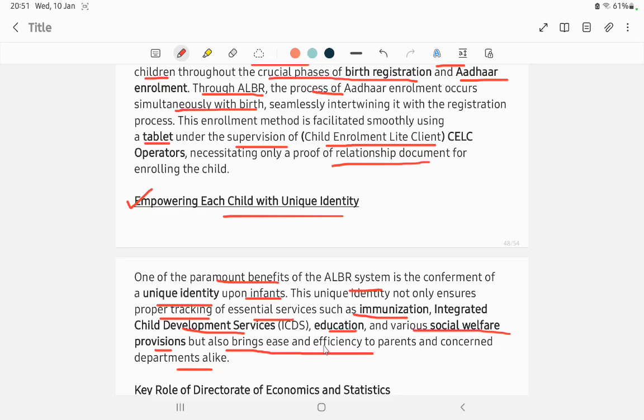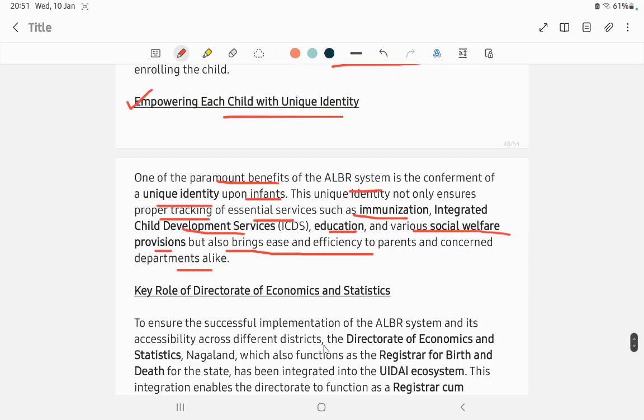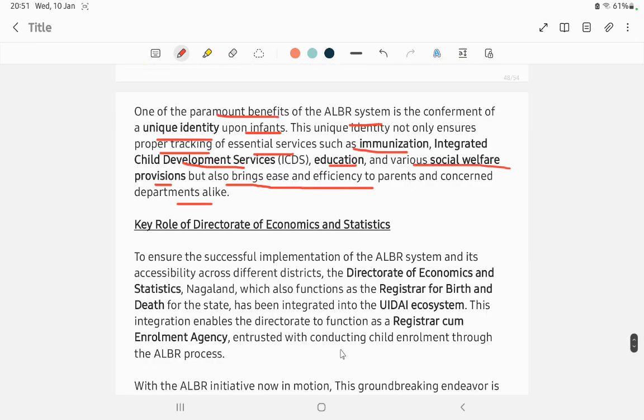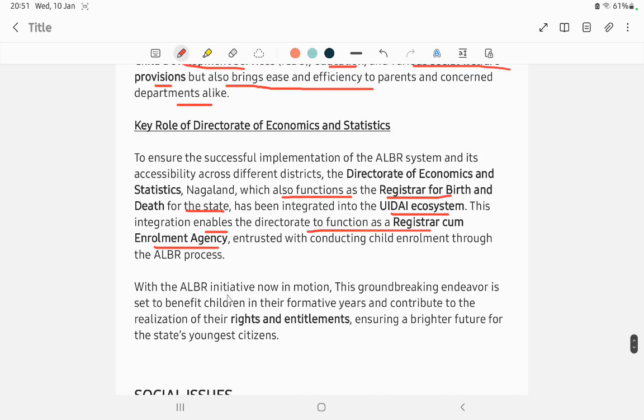The Directorate of Economics and Statistics, which functions as the register of birth and death in the state, has been integrated with the UIDAI ecosystem. This integration enables the Directorate to function as a registrar enrollment agency. So I hope you all have understood this ALBR system. You can write it down.